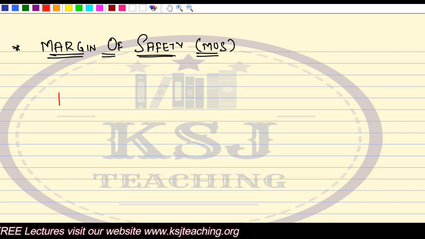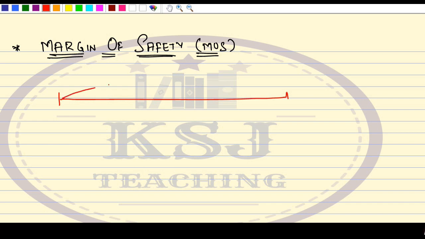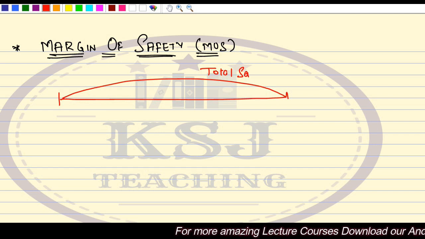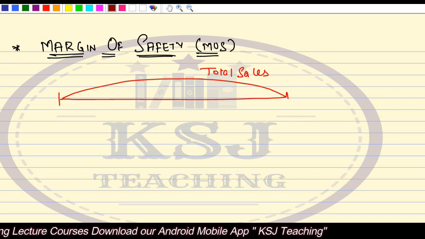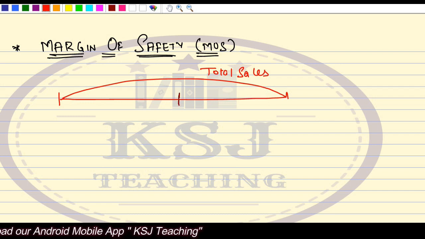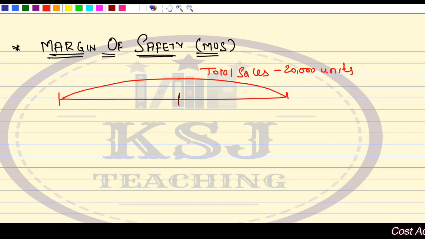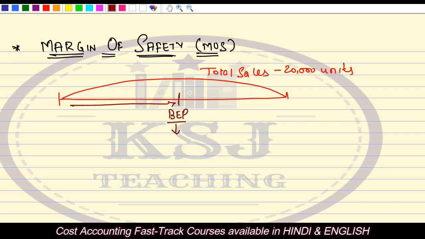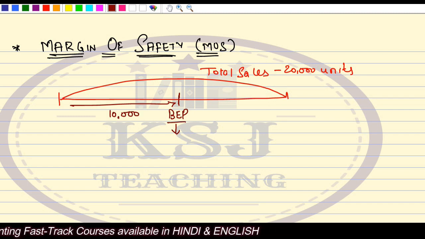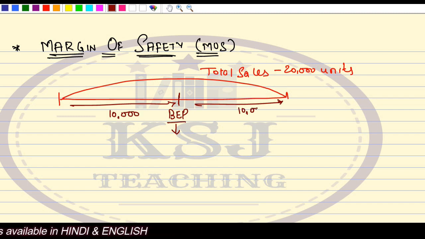Now, I have already used two terms. One is, say, this is my total sales. In the last lecture, we discussed the break-even point. Say my total sales is 20,000 units. Now I say this is my break-even point. I'm selling 10,000 units up till this point, and 10,000 units I'm selling after this point.